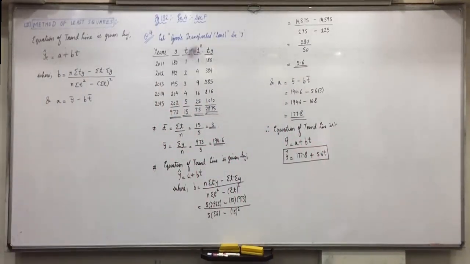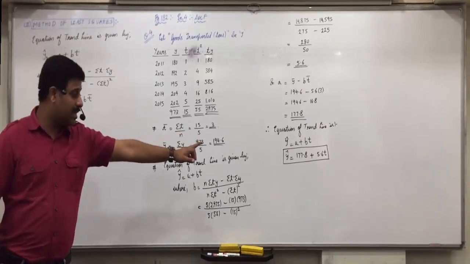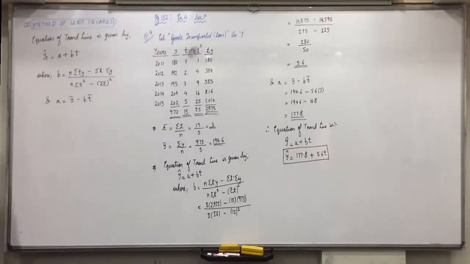So which thing was asked in the question? Where is the equation asked? Fitting a linear equation. That is what I made you underline. This is the answer: we have fitted a linear equation. The linear equation is 177.8 plus 5.6 t. Now the second thing we will do is find the estimates for each year, that is trend values. Estimate for each year means trend values. Now how to find that?